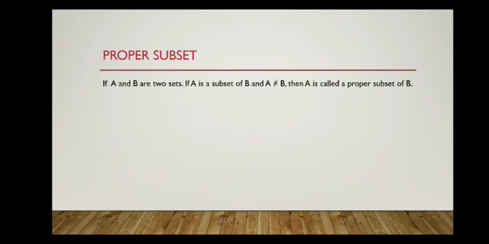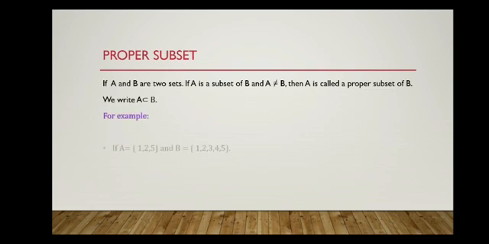So what is a proper subset? If A and B are two sets, and if A is a subset of B, which means every element of A is an element of B, and A is not equal to B, meaning there is at least one element in B which is not there in A, at that time, A is called a proper subset of B. That time we will write A ⊂ B. That is the symbol to denote a proper subset.